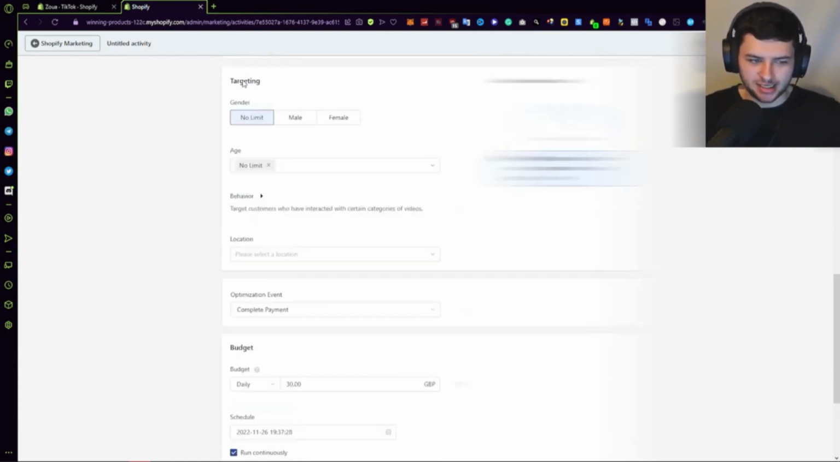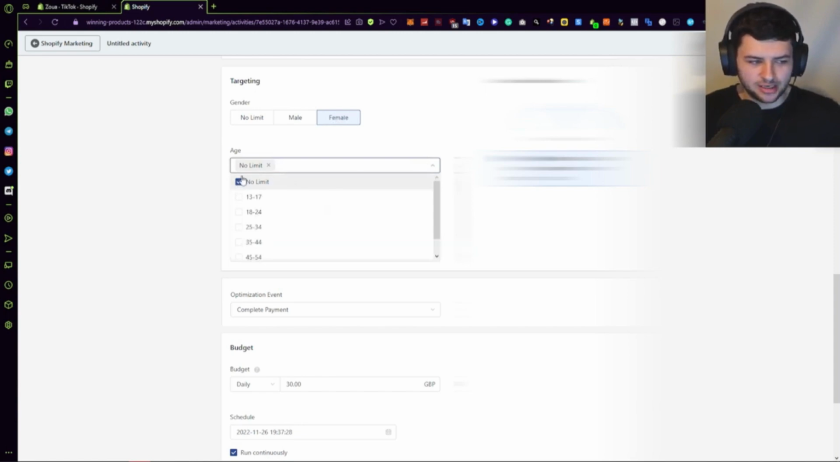Next up is targeting. Under gender, for the most part, you can press no limit unless it's targeted to a specific gender under your demographic. Now my product is very female gender heavy, so I'm going to select female because for the most part this is like a female product. So unless someone's boyfriend or partner would buy it for a girl, it's going to be girls buying it for the most part. So I'm going to target this as a female audience.